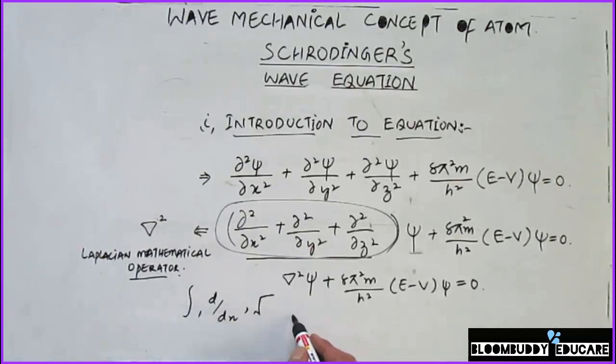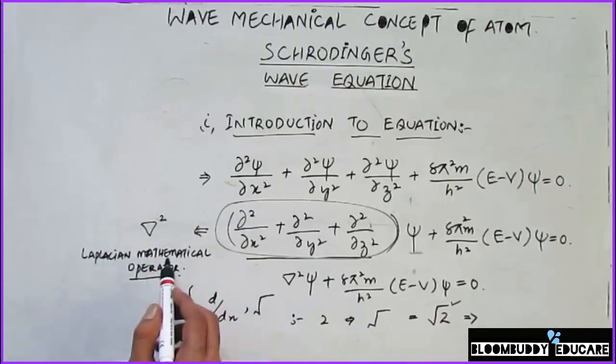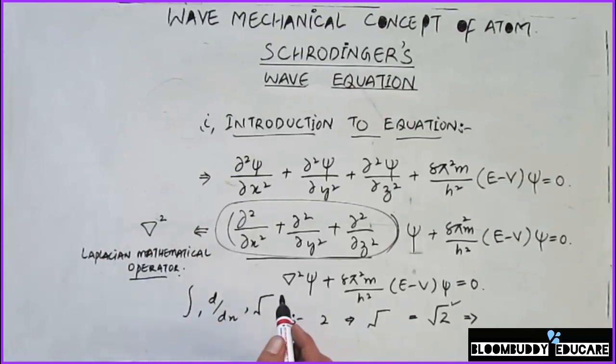As an example, if 2 is a numerical number and I operate on this 2 with the mathematical operator under root, then the operator acts on the number 2. So this under root here is a mathematical operator. In a similar manner, this Laplacian is a mathematical operator, del square psi.